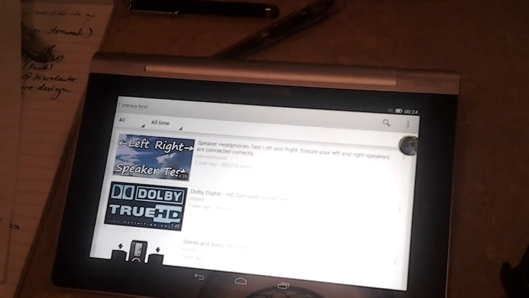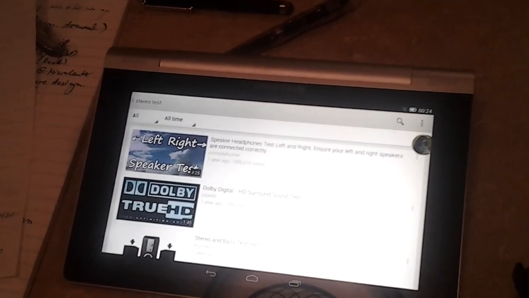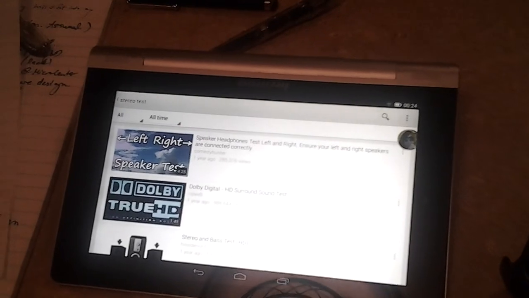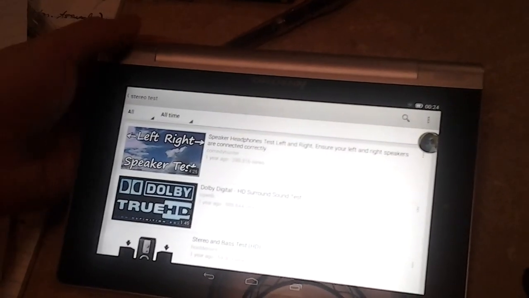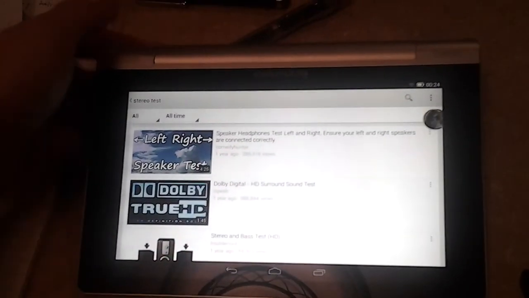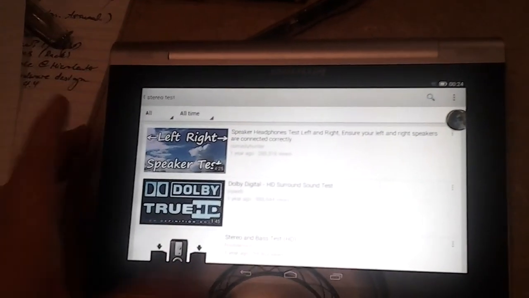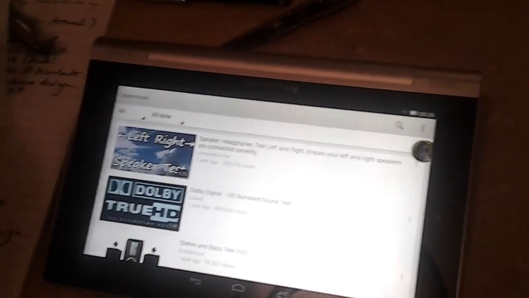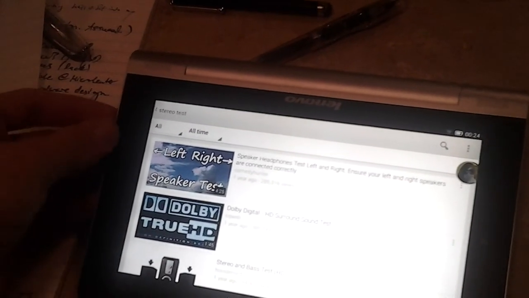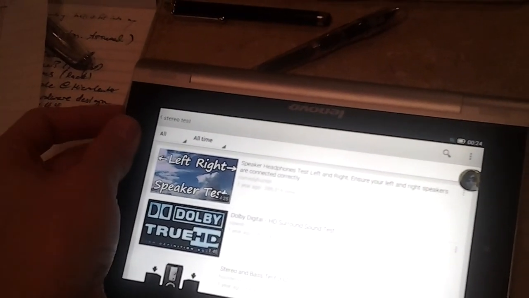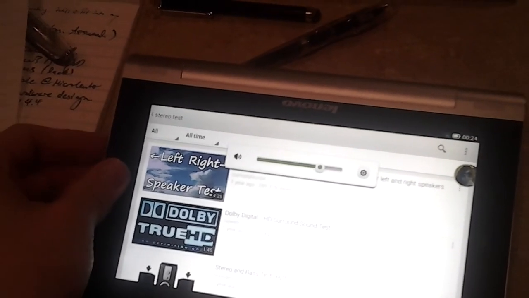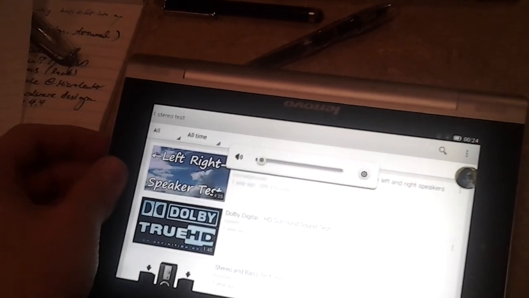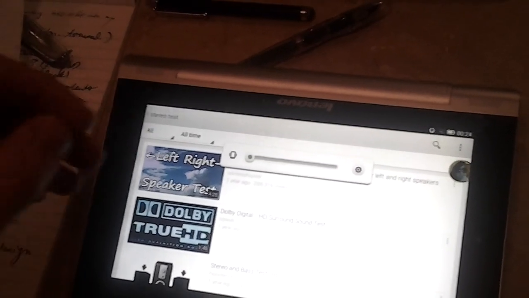Okay, so here's my Lenovo Yoga Tablet 8. Right now it is in the upside down landscape mode, in like the typing orientation with the kickstand popped out. So if I press on the top volume button, the volume increases. And if I press on the bottom volume button, the volume decreases.